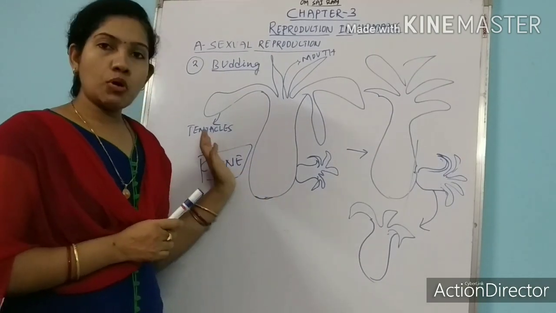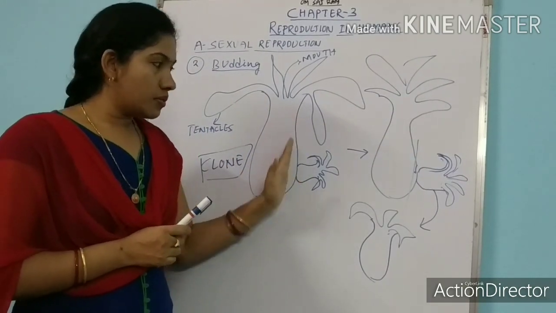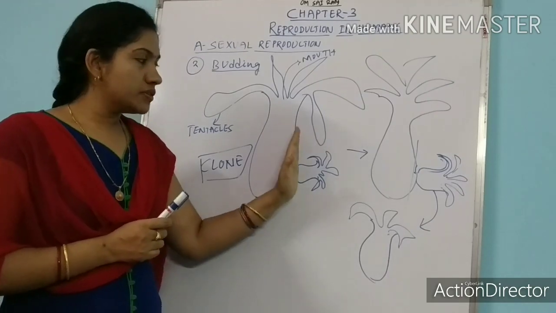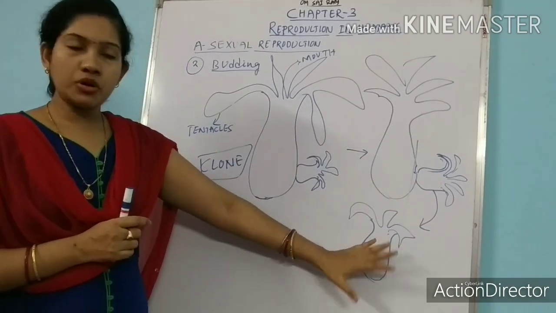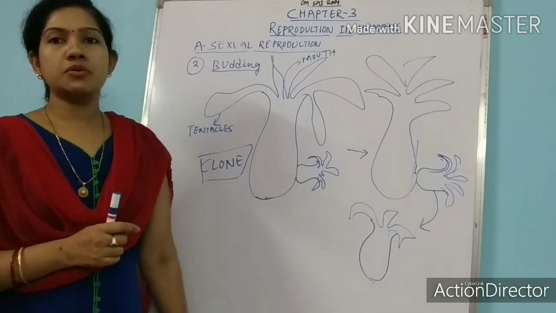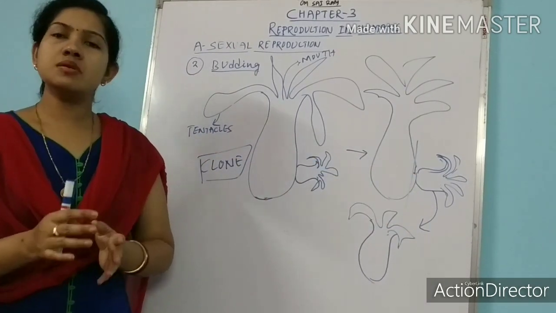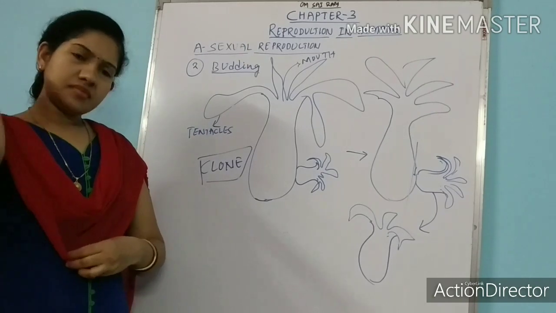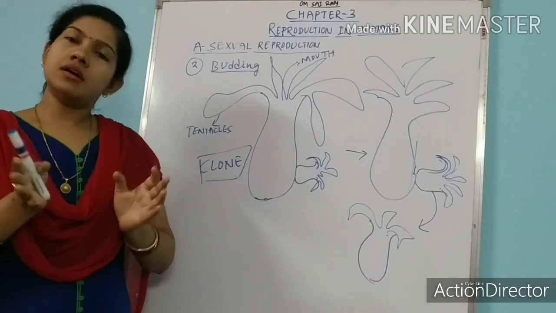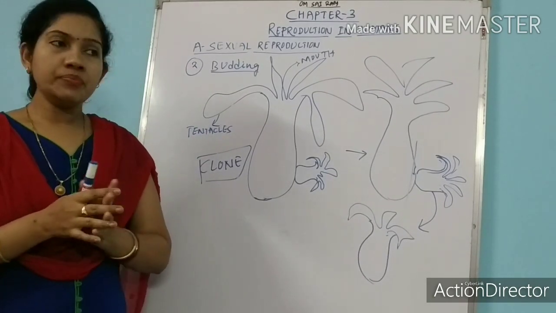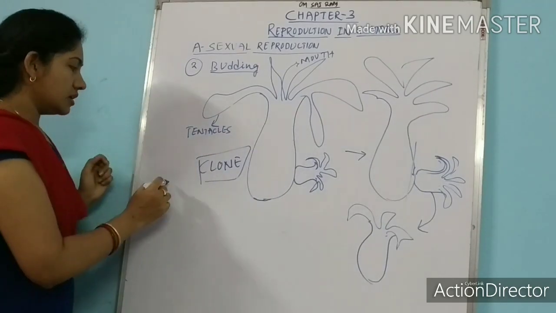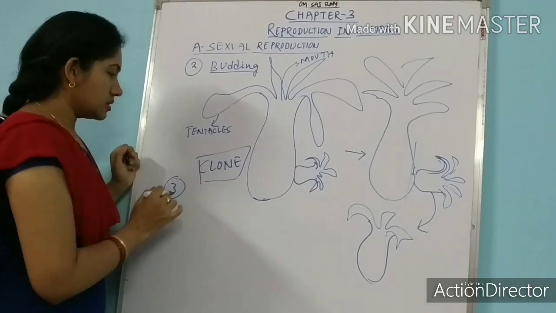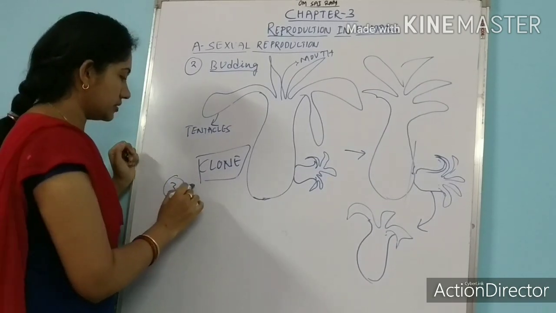So here we are talking about budding. This is the outgrowth formed on the hydra's body. After maturation, this bud will detach from the parent body, and now this bud will develop into a new hydra. This is the process of budding. Yeast also undergoes budding. Now let's talk about the third kind of asexual reproduction, that is regeneration.